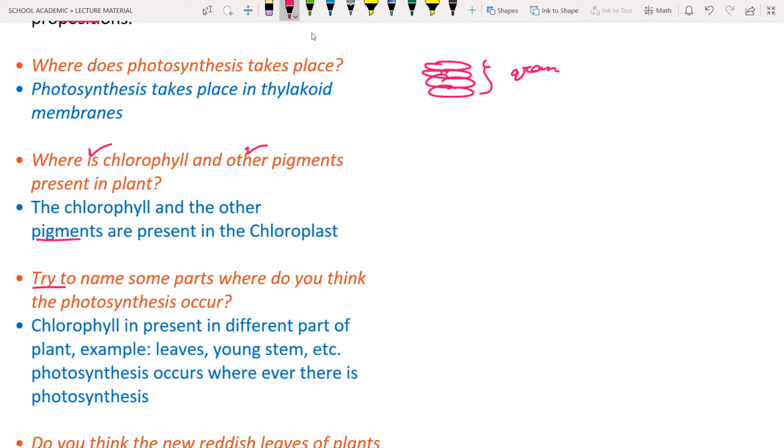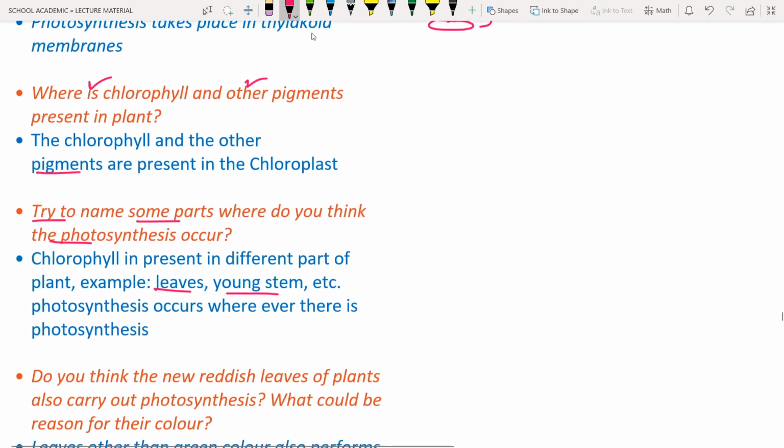Next, try to name some parts where you think photosynthesis occurs. Obviously, photosynthesis will occur wherever there is chlorophyll. For example, if chlorophyll is present in the stem, it will also perform photosynthesis. If chlorophyll is present in the leaf, it will perform photosynthesis. Wherever chlorophyll may be, whether in young leaves, leaves or young stem, you can see photosynthesis. The main important requirement is that chlorophyll should be there.